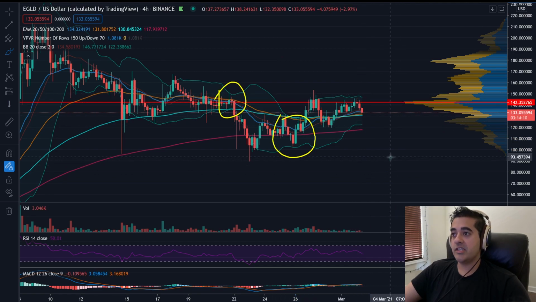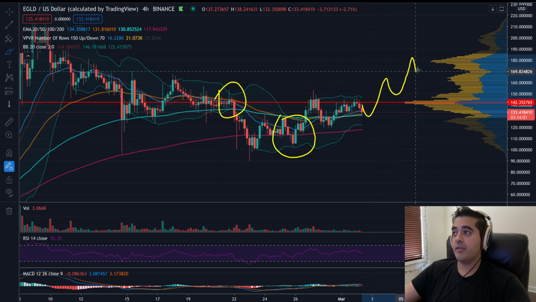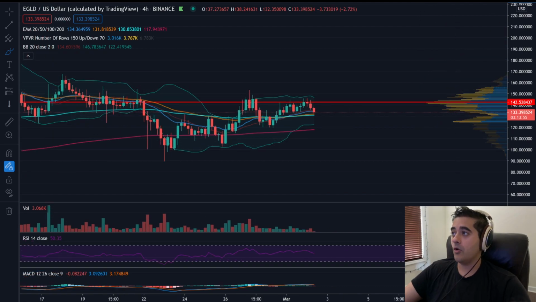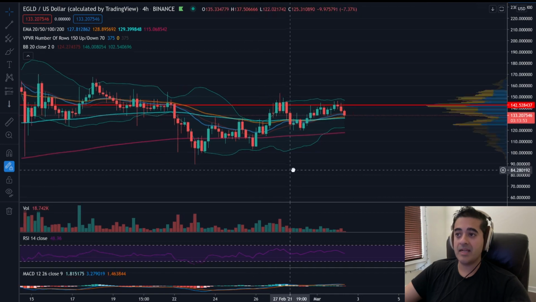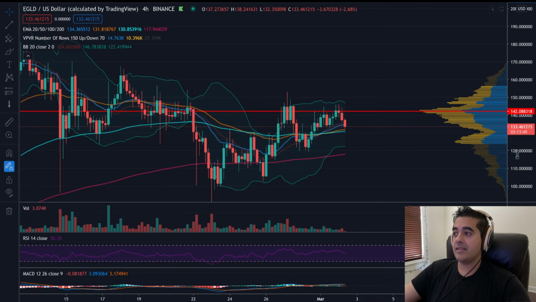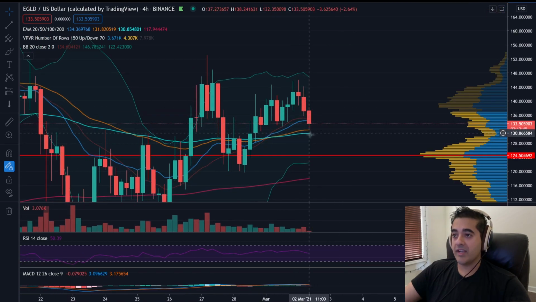So we really want to see what happens if these Bollinger Bands keep getting constricted to this point. Then we could really be setting up the stage for a major move up, flipping us back to the 170 or 180 area. So keep it in mind, we are looking for something to happen with EGLD probably within, at maximum, the next 3 days. You could see it a lot sooner than that, but at the moment, the key thing to see is that we don't fall below these moving averages. So we really don't want to go below 130.